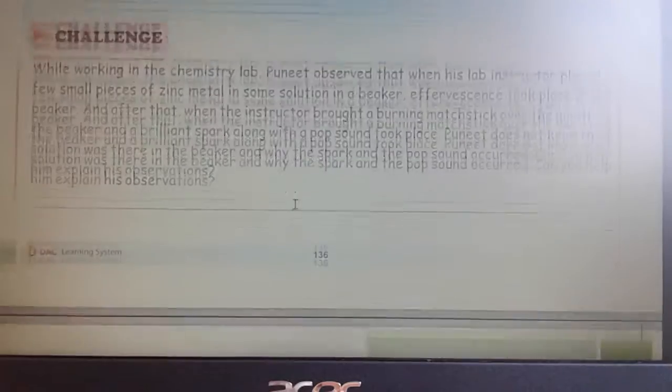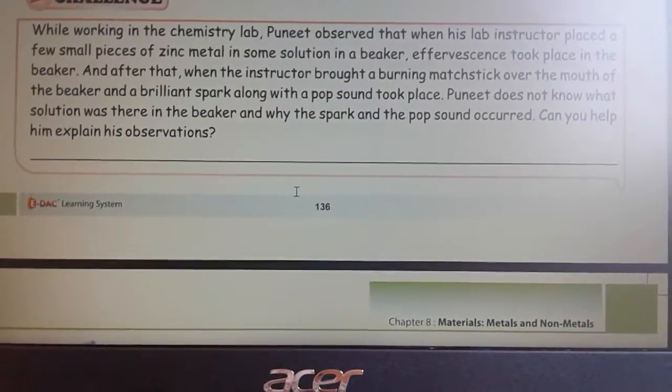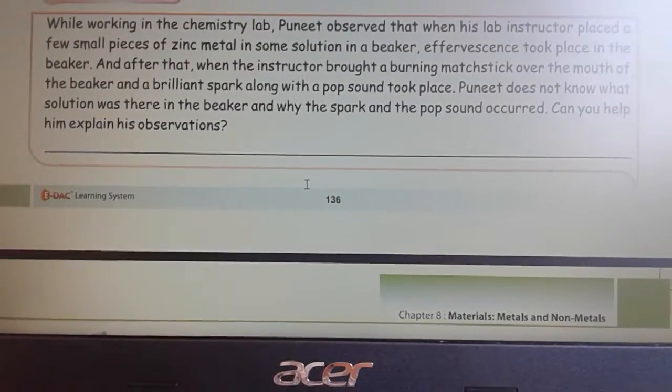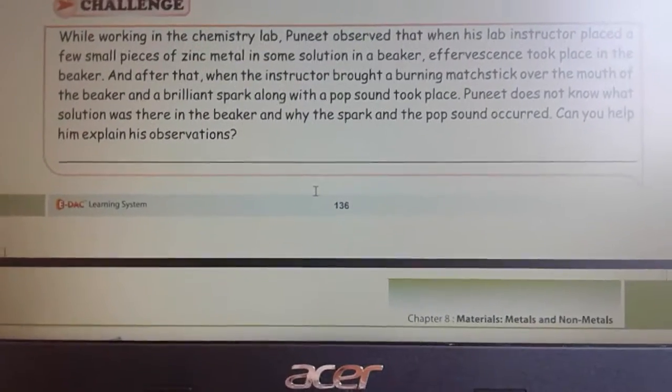So students, we are going to read about elements and compounds, physical and chemical properties of elements, and classification of elements into metals and non-metals.